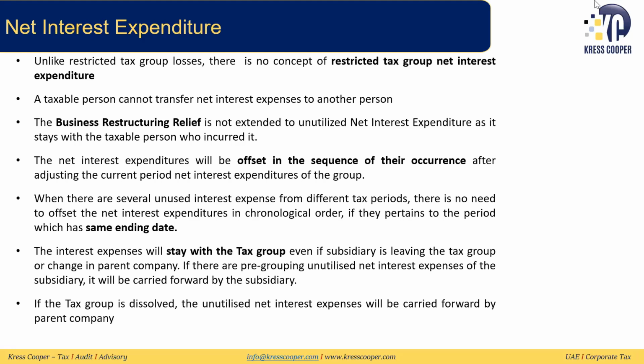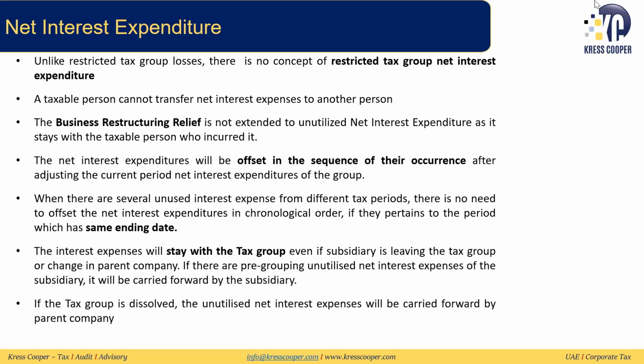Then in our previous lecture, we had discussed the net interest expense. Net interest expense is the interest income minus the interest expense, so whatever remaining net interest expenditure is there. Unlike tax group losses, where there are restricted tax group losses, there's no concept of restricted tax group net interest expense. And you cannot transfer your net interest expense to another company like you can do for tax losses. Business restructuring relief is also not extended to these unutilized net interest expenses. The net interest expense can be offset in the sequence of their occurrence.